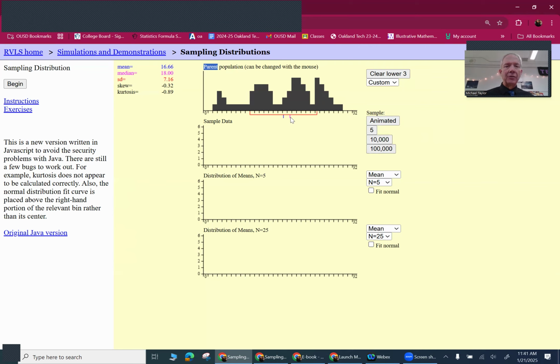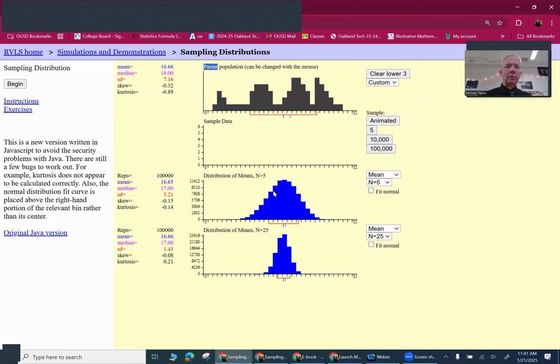Notice the middle that I drew, it'll be different for you, but my middle was 16.6. 100,000. Pretty close to normal, even though I had this goofy shape up here. Okay. This one, still not quite normal, still a little goofy, and 25 is not quite perfect. In fact, I think by chance this one looks better to me. But both of them have a center very close to what I expect. This one definitely has less variation, and this one should be a little more normal.